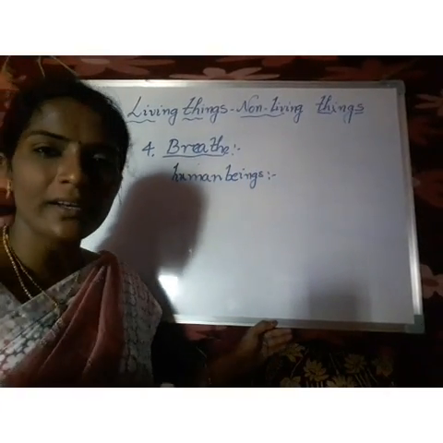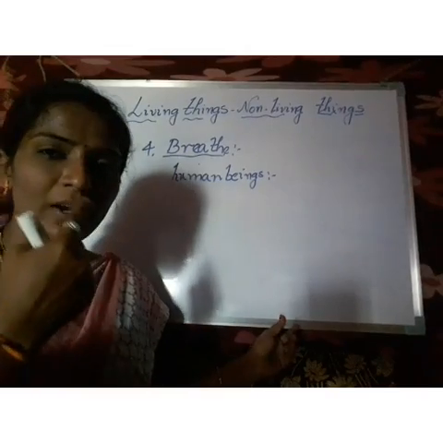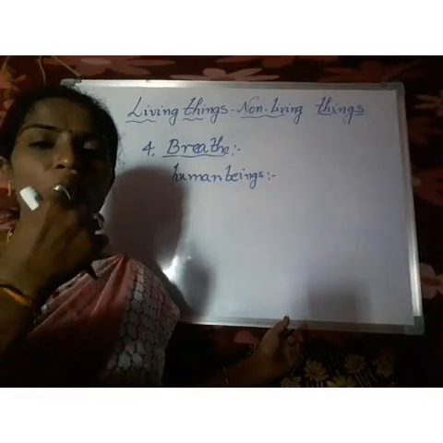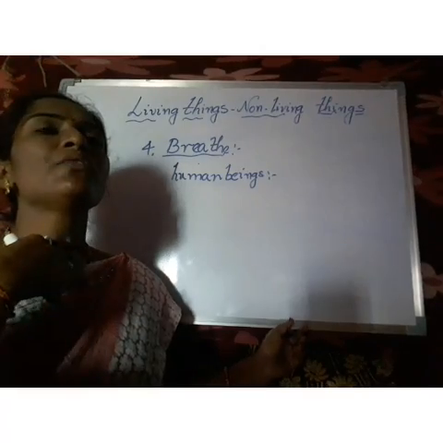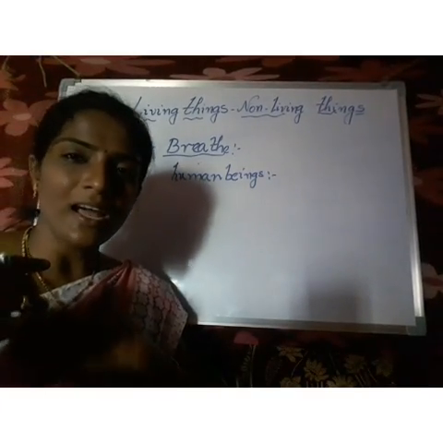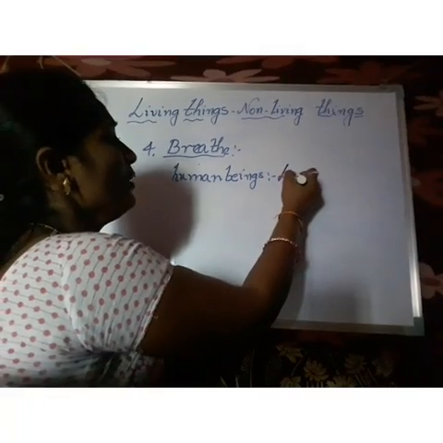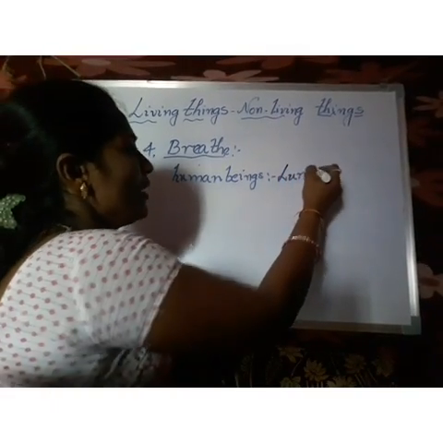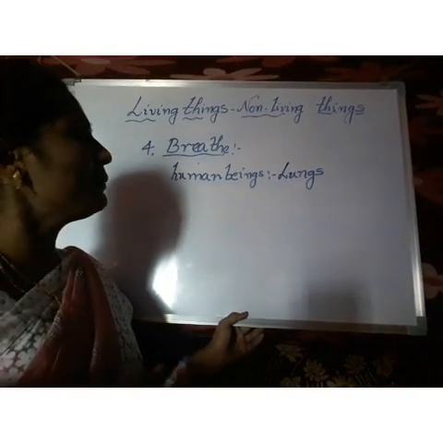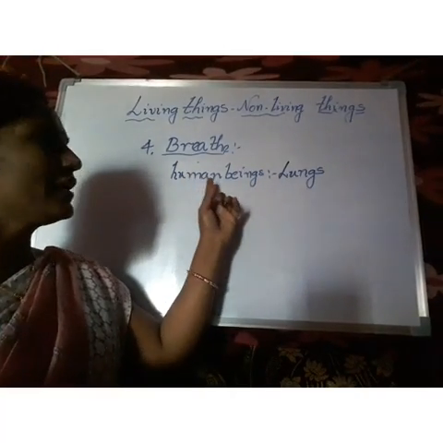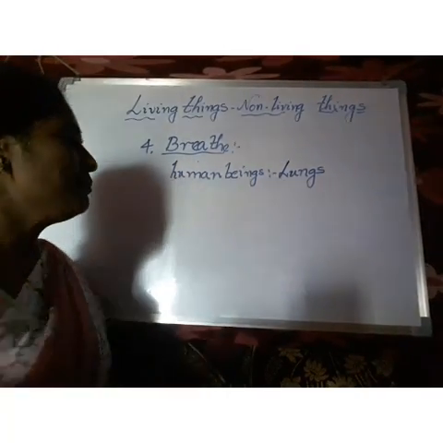As I told earlier, with our nose we take in fresh air, it goes through the windpipe, and then settles in the lungs. So the lungs are our breathing organs. Lungs are the breathing organs of human beings.